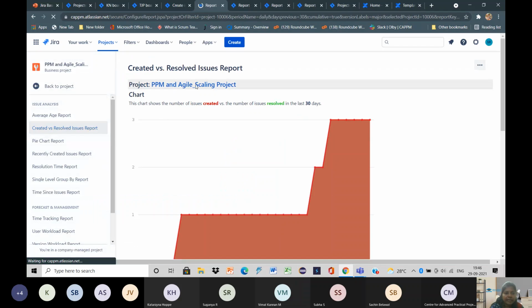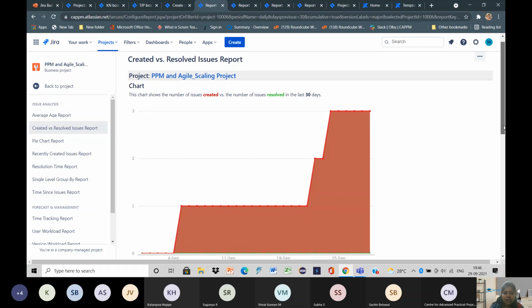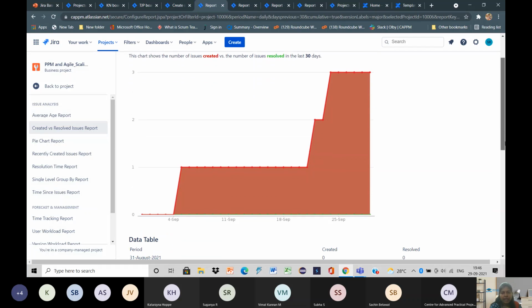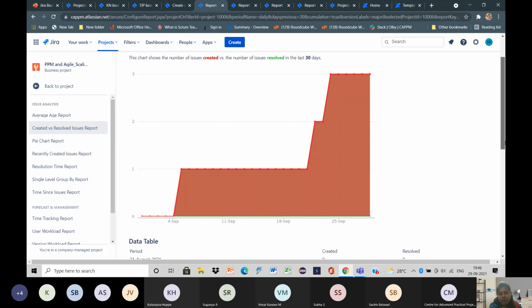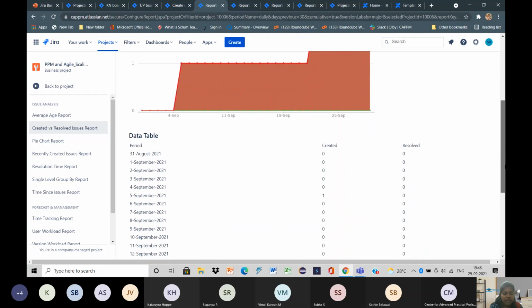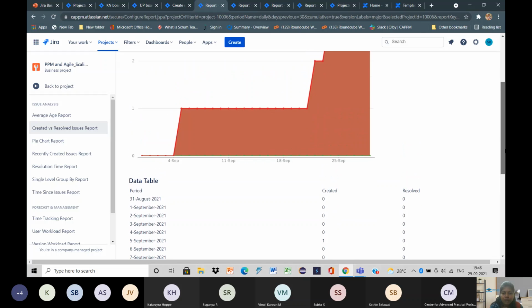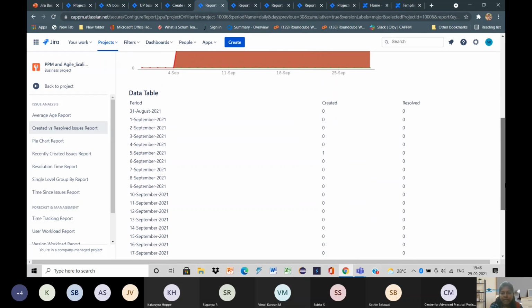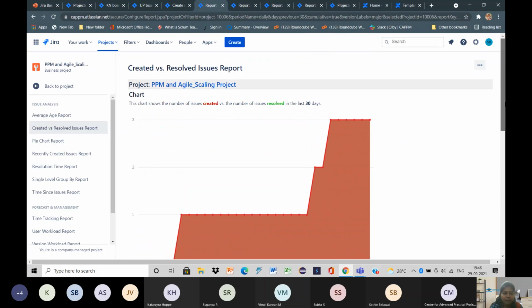And here we have the created versus resolved issues report. This shows the issues that were created and the issues that were resolved within 30 days. It will show that information for you. When we scroll down, we have a data table. It shows how many have been created and how many have been resolved. We are able to see that using this created versus resolved issues report.